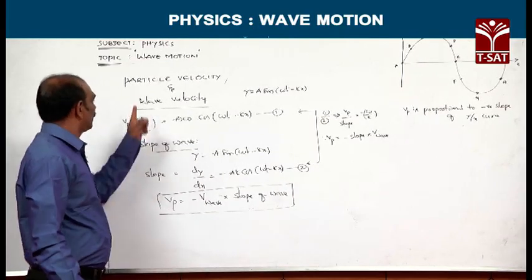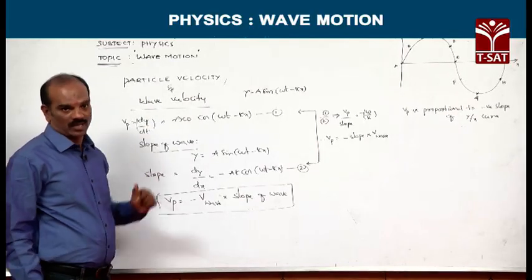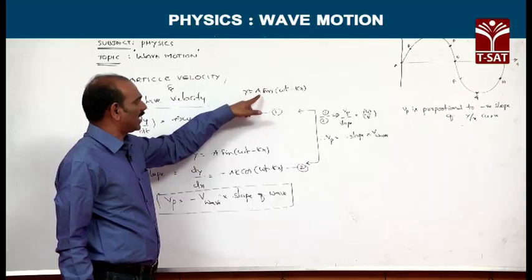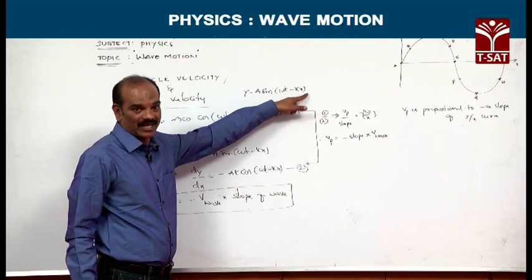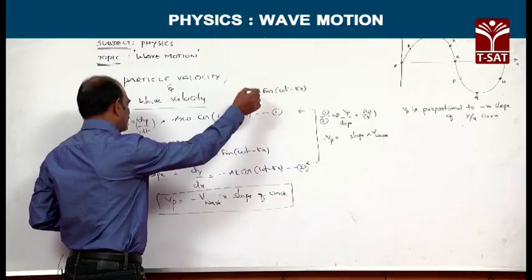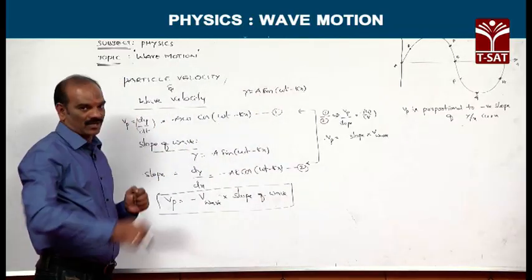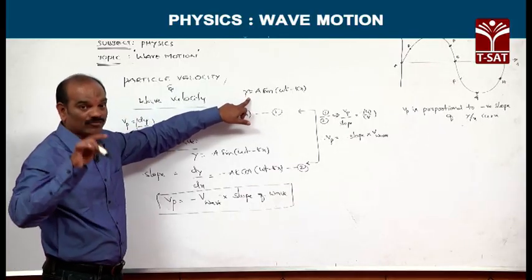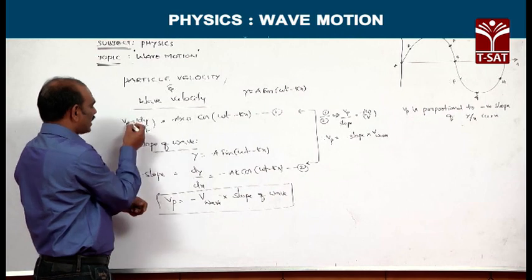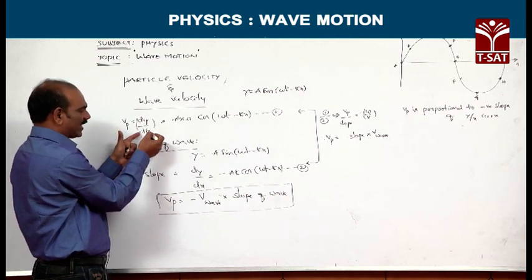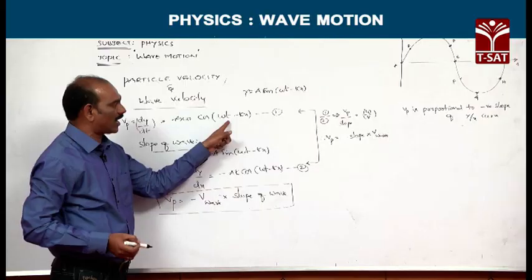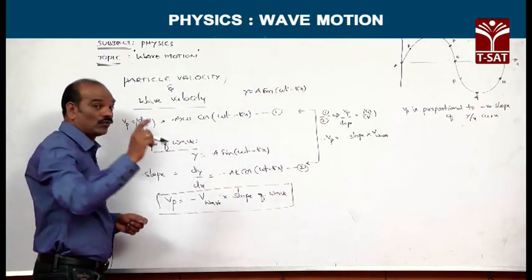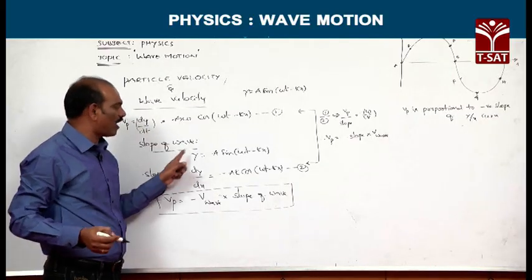Now let us see the relation between the particle velocity and the wave velocity. As I explained earlier, the displacement of the particle is y equivalent to a sin(ωt − kx). If you differentiate this with respect to time, you will get the velocity of the particle. Velocity of particle is dy by dt, equivalent to aω cos(ωt − kx).